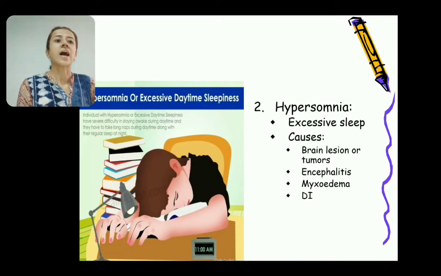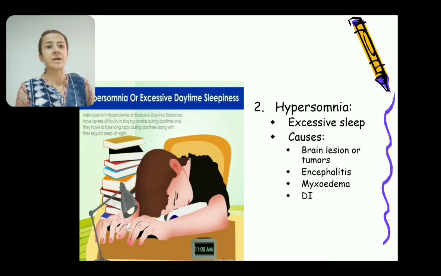Next disorder is hypersomnia, that is excessive sleep. Causes for hypersomnia are brain lesions or tumors. Encephalitis also produces hypersomnia, and myxedema and diabetes insipidus also produce hypersomnia.